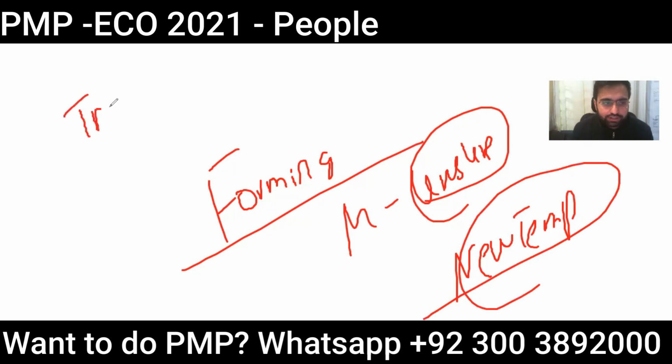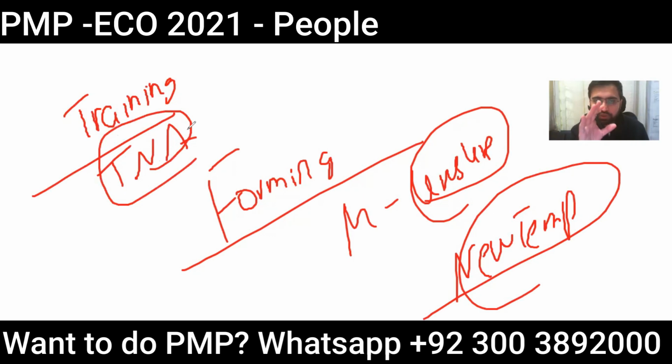He requires training. So here, a team member TNA, a training needs assessment, needs to be done to align the needs of the project with the needs of the individual, and we need to ensure that if training is being done, the performance is evaluated.